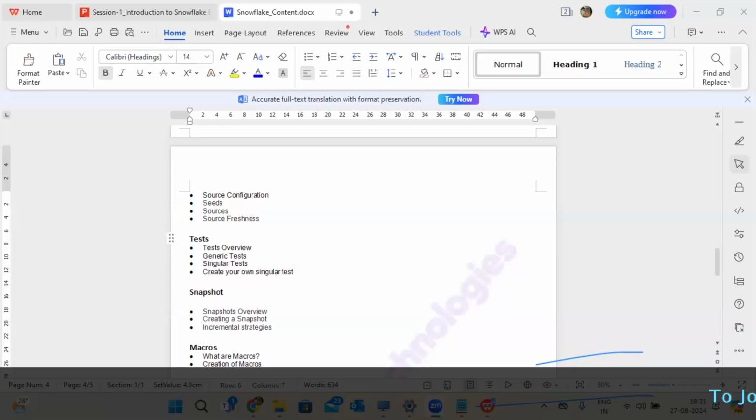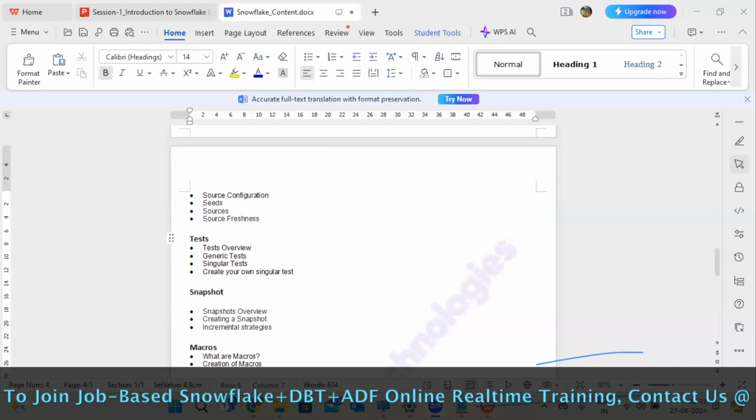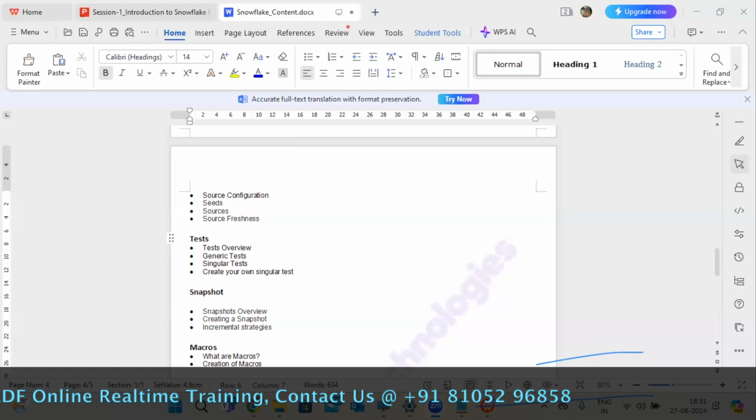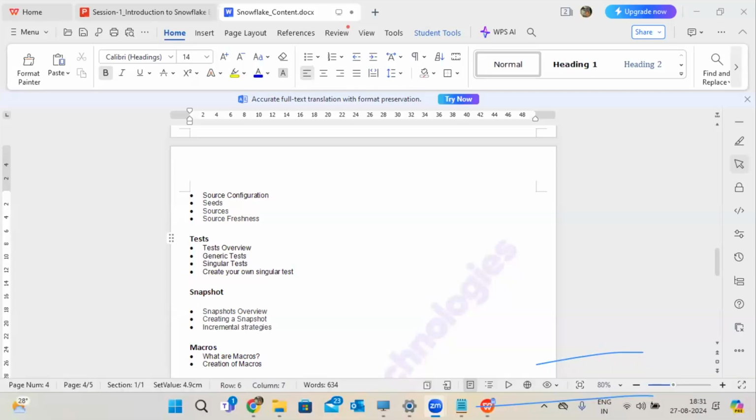Vijay, the 40 plus sessions I mentioned, right? Every day one session, generally. It may take 1 hour, 1.5 hours. Sometimes I'll move the same topic to the next day also, depending on the students' level of understanding of the topic. I cannot guarantee only 20 sessions for Snowflake or 20 for DBT like that. My agenda is to complete all my course content with clear explanation to the students. So I cannot break that into any plan like that.